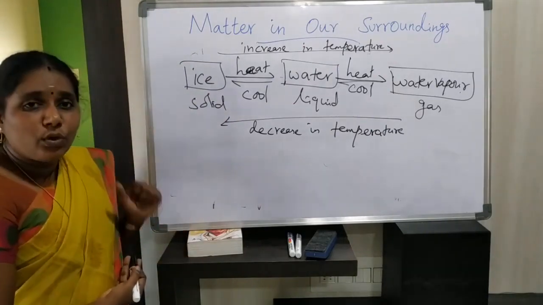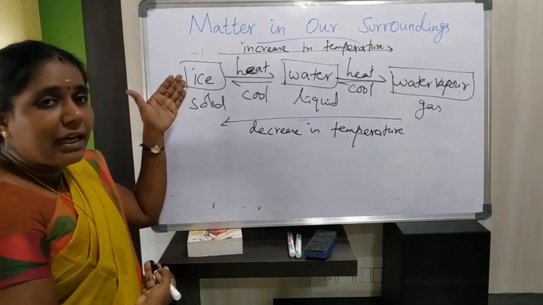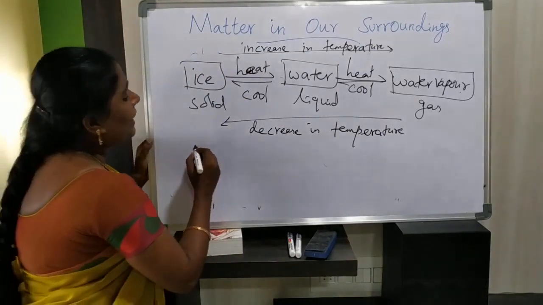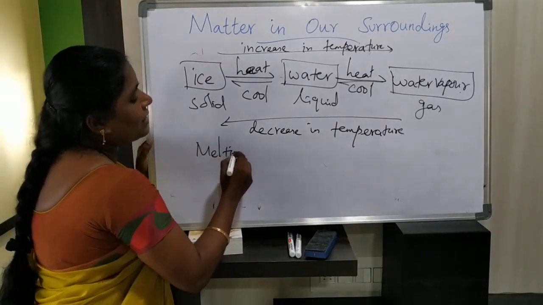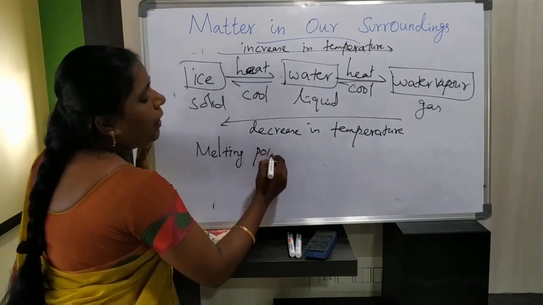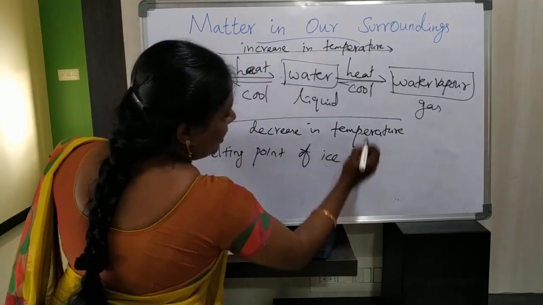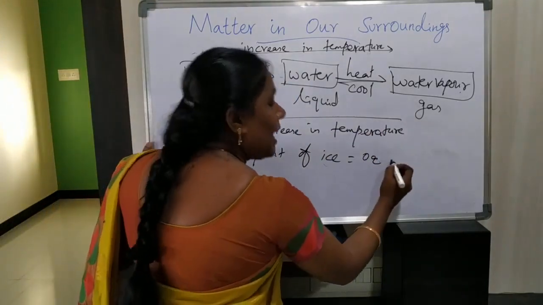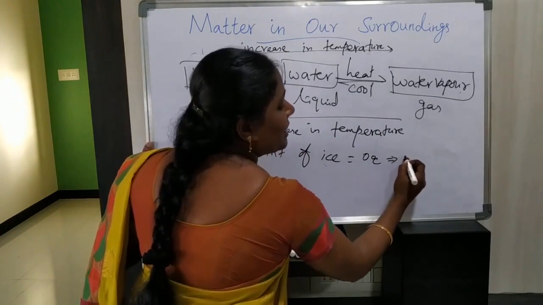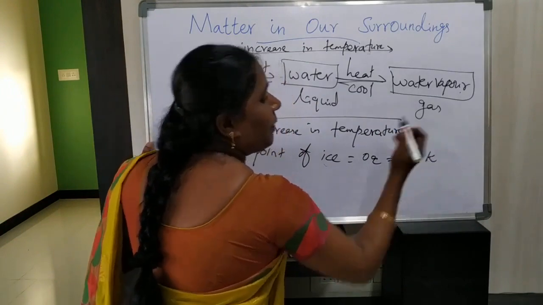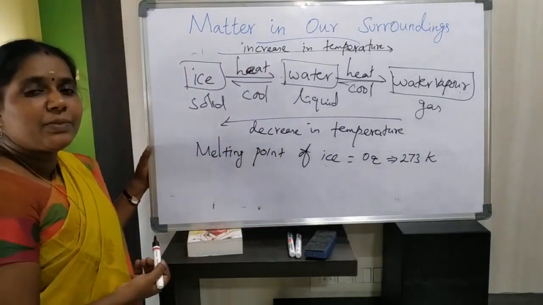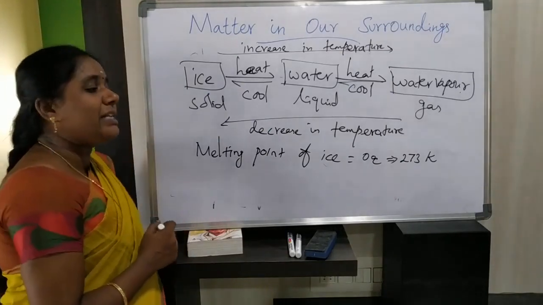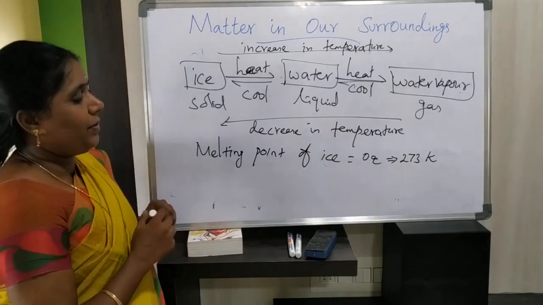Now I will ask one question to you. See, we are converting ice into water. Do you know what is the melting point of ice? You know very well, in degree Celsius this is 0 degree Celsius, and in Kelvin scale this is 273.16 Kelvin, and approximately we will use 273 Kelvin. So the melting point of ice is 0 degree Celsius or 273 Kelvin, isn't it?